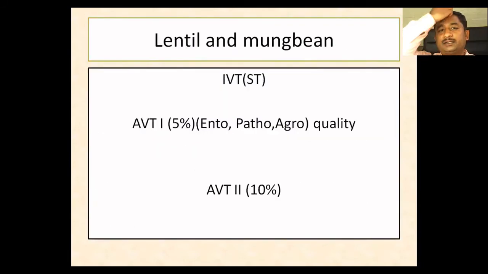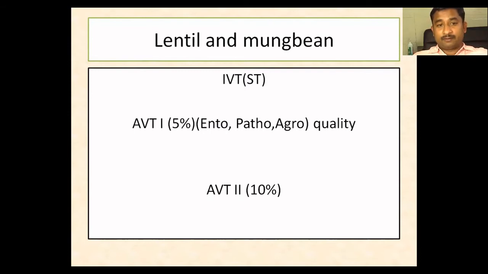And in the case of lentil, I'm giving an example of lentil and mung bean. Based on the station trial entries, the entries will be contributed to the IVTs, and in IVT the entries will be evaluated, and they will be promoted to AVT1 if they get a yield superiority of 5% over the checks, national checks and regional checks.